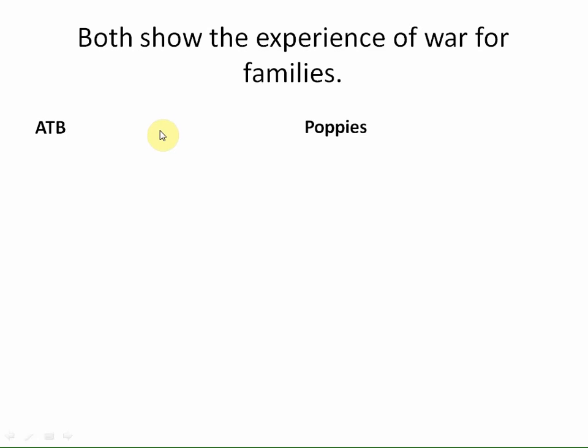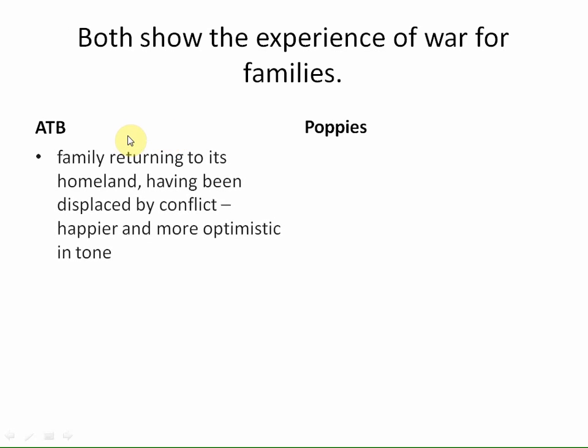Right. Then it's just a matter of thinking, okay, so what am I going to say about each of these things? At the Border, well, okay, so it's about a family returning to its homeland, having been displaced by conflict, like sort of migrated because of war that's gone on. So now they're coming home to their country. That's the important thing to understand about that. It's kind of happier and optimistic in tone in some ways. Anyway, they show real joy at returning to their homeland. That's not the only thing that the poem's about, but that does happen.